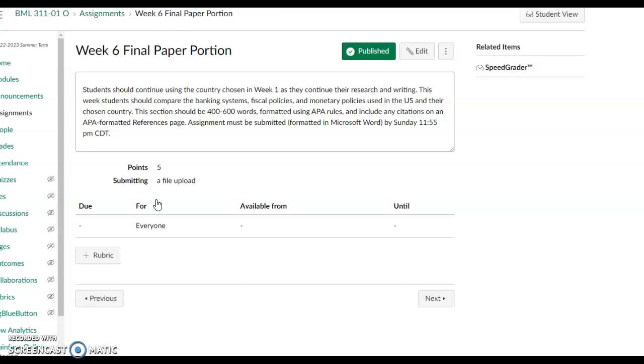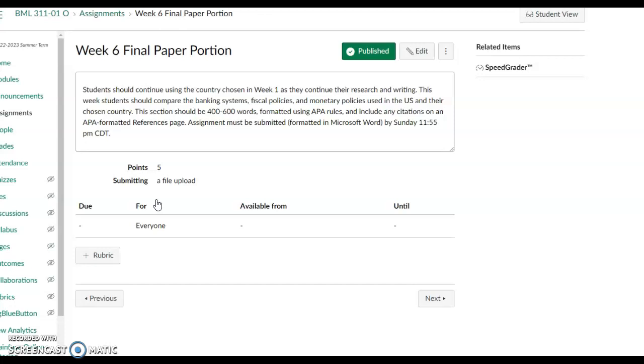So what's going to be due? And of course this will be due next Sunday. With your economic comparison, the focus of writing this section of the final paper is going to be on banking systems, fiscal policies, and also monetary policies. So, in comparison to the country that you selected, along with the United States, think about banking systems. Think about how your country actually controls their reserves. Think about interest rates that they set and compare that with that of the United States.